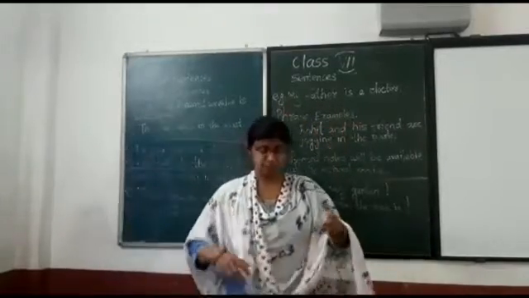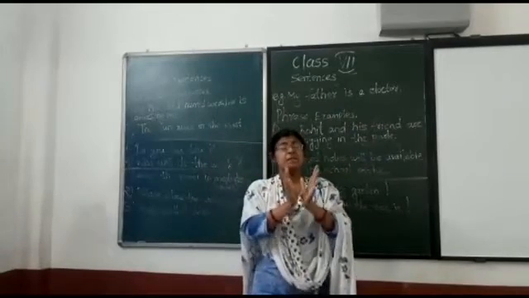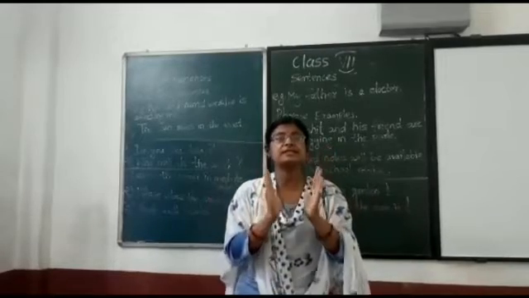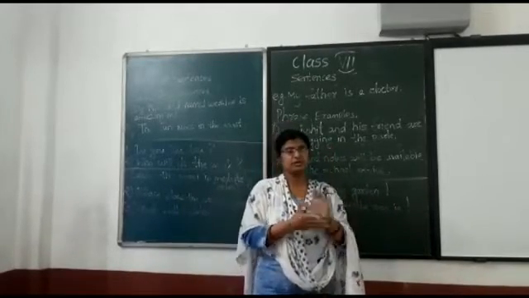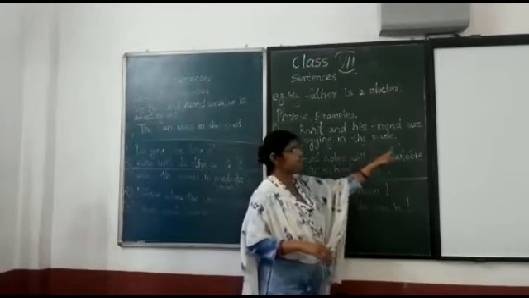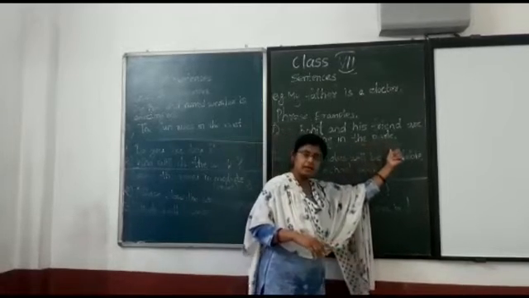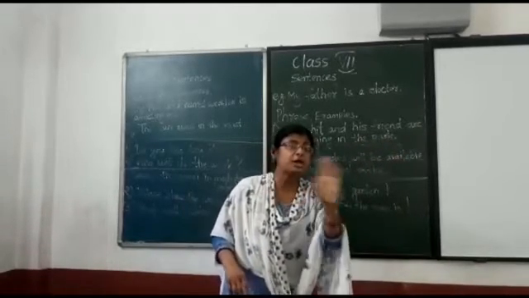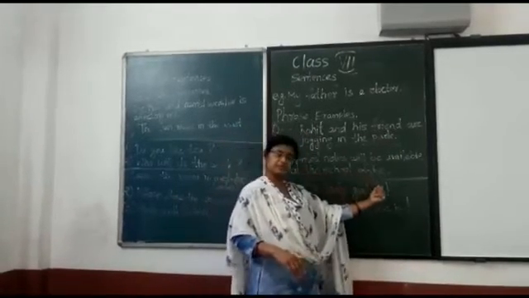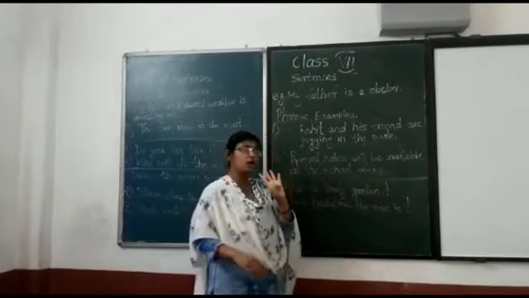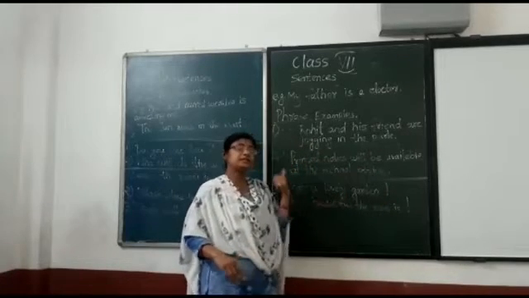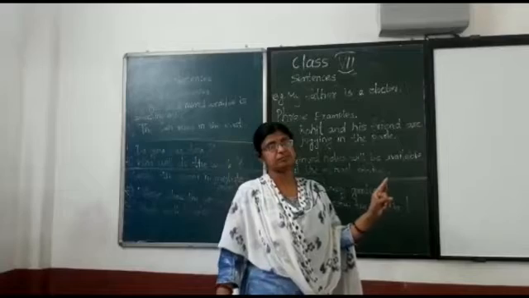Now, sometimes a group of words makes sense but not complete sense. Such a group of words is called a phrase. For example, in the park. It is a group of 3 words. It makes sense but not complete sense. See the second example. At the school office. It is a group of 4 words. This also makes sense but not complete sense.